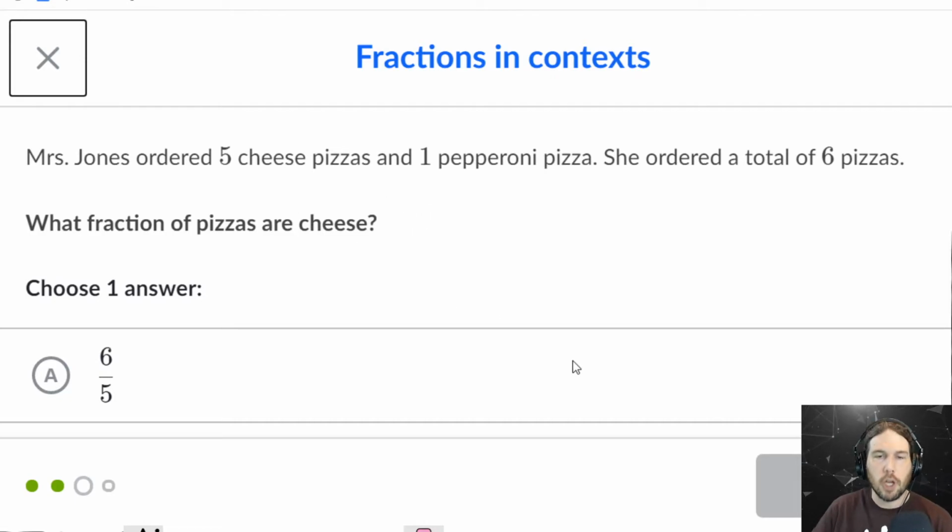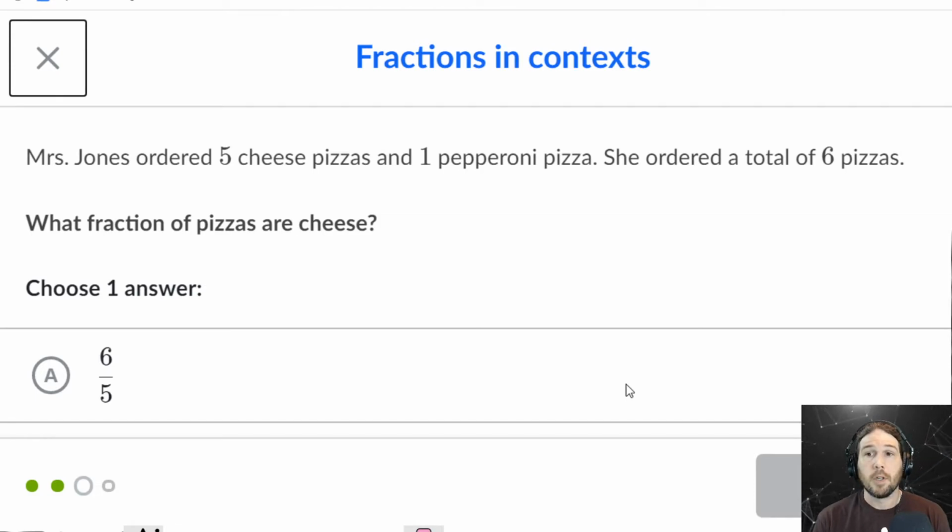Okay. Mrs. Jones ordered 5 cheese pizzas and 1 pepperoni pizza. She ordered a total of 6 pizzas. What fraction of pizzas are cheese? Now, this is another interesting one, and it's interesting because they now are beginning to introduce information that's not necessary.